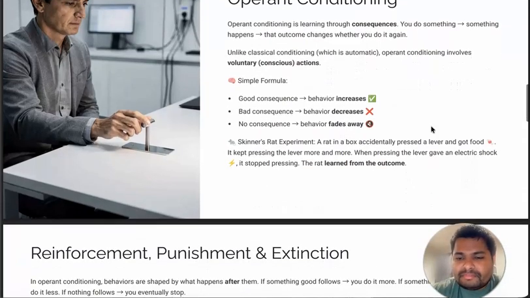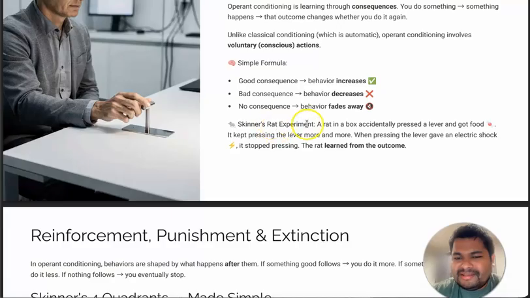There is one Skinner's rat experiment. A rat in a box accidentally pressed a lever and got food. It kept pressing the lever more and more. When pressing the lever gave an electric shock, it stopped pressing. The rat learned from the outcome. That means it learned that on pressing the lever it is going to get food. So that increases behavior. That was positive reinforcement.